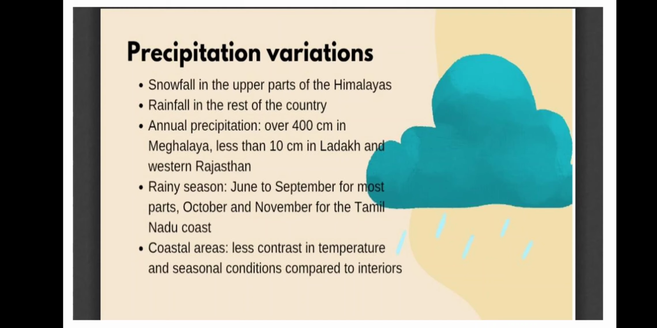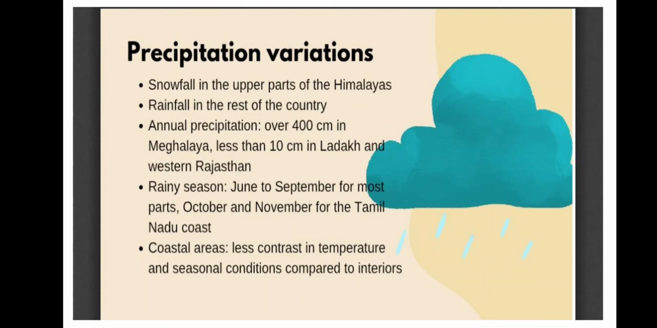So annual precipitation, if we talk about which part of our country gets the highest rainfall, it's a place in Meghalaya state, which is Mawsynram. There we find more than 400 centimeter average rainfall. And in the world also, this is the highest rainfall. Which state? Meghalaya. Which place? Mawsynram. Less than 10 centimeter you find in Ladakh and Western Rajasthan, which are desert areas. Ladakh is also a desert, but it is a cold desert, and Western Rajasthan is a hot desert, that is Thar desert.